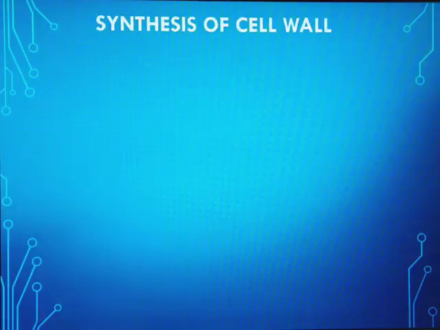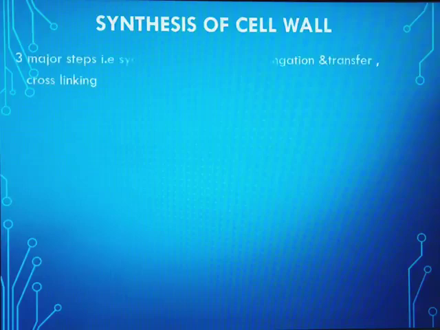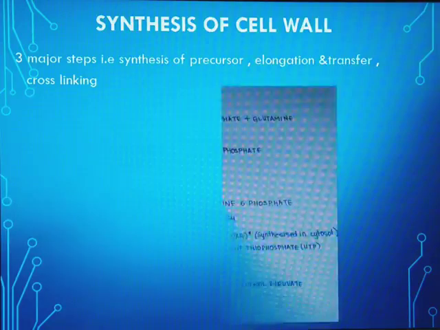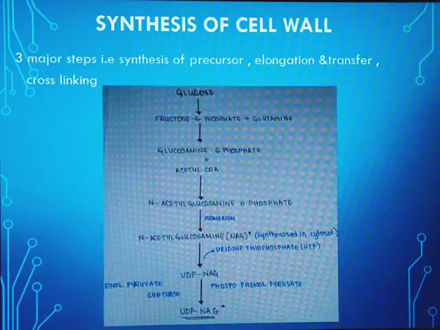Let's study the synthesis of the cell wall in detail. There are 3 major steps in the synthesis of the cell wall. The first one is synthesis of precursor. Elongation and transfer is the second step, and the third step is cross-linking. This is the first step, synthesis of precursor.